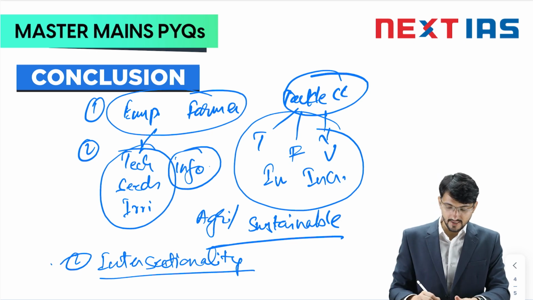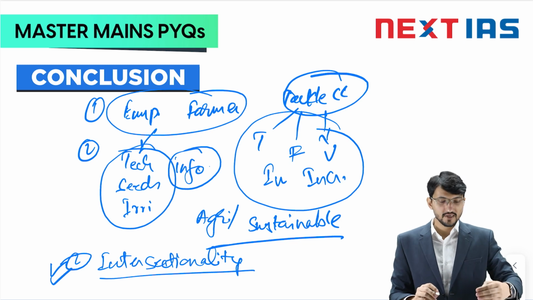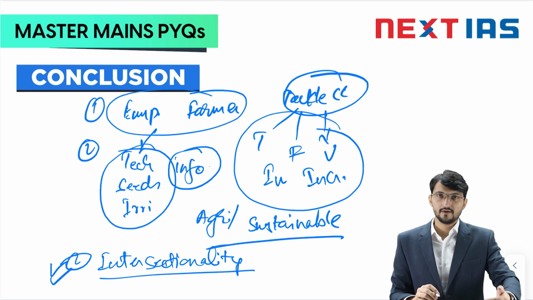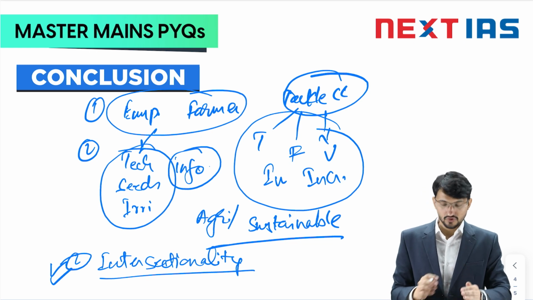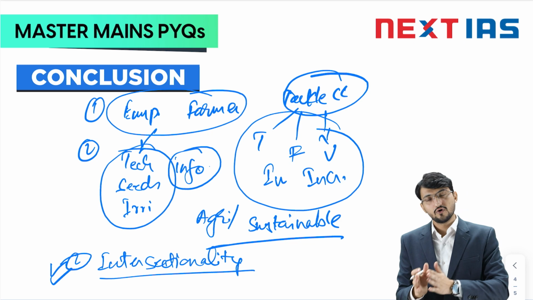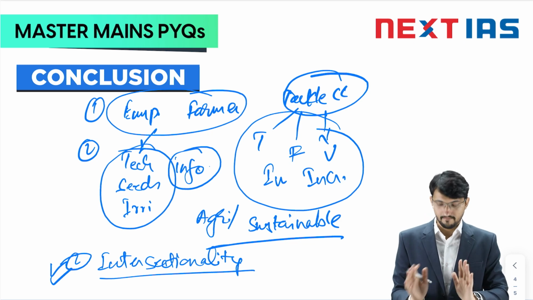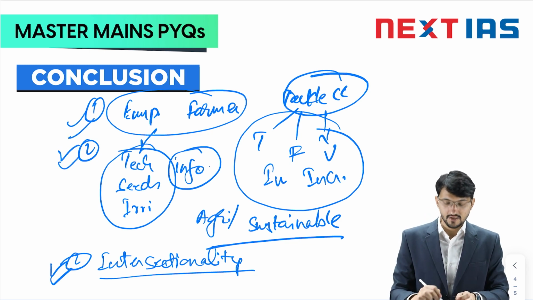That way you can bring in intersectionality, because the global north is well prepared, the global south is not. That is, the tropical countries are not prepared. So the global north should cooperate with the global south. That way you can mention. So these two ideas you mention in the conclusion.